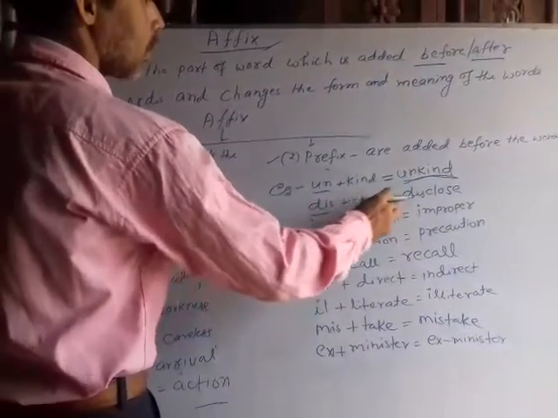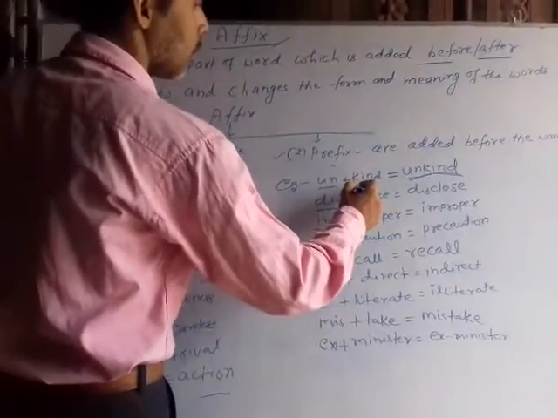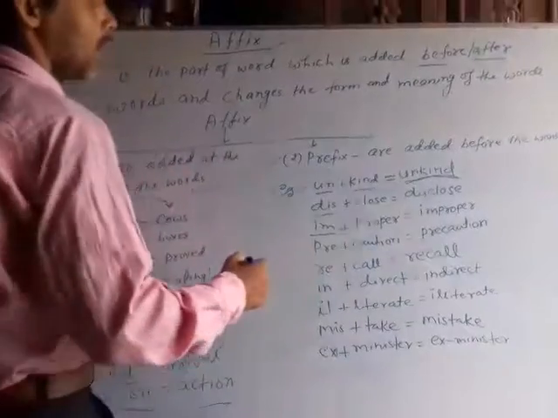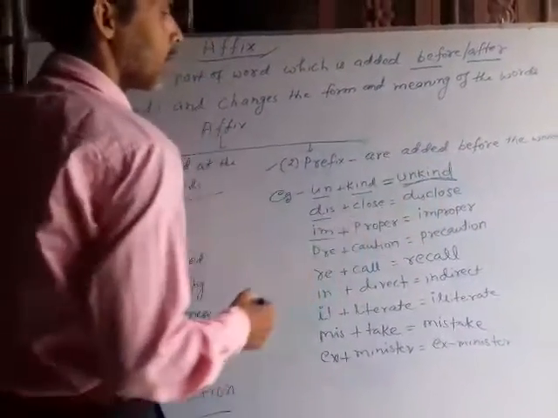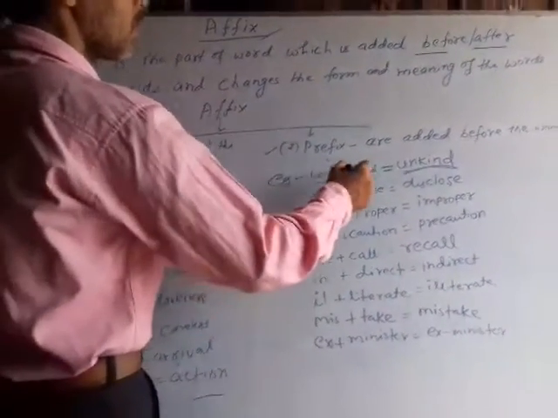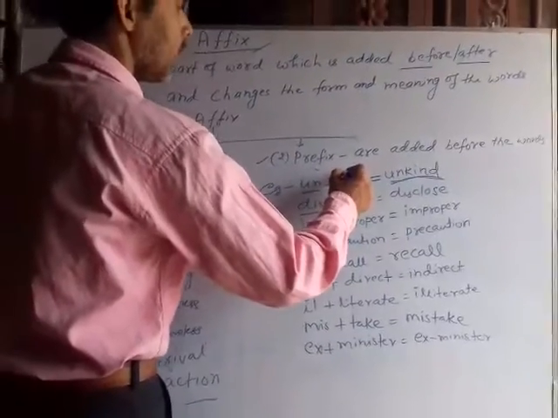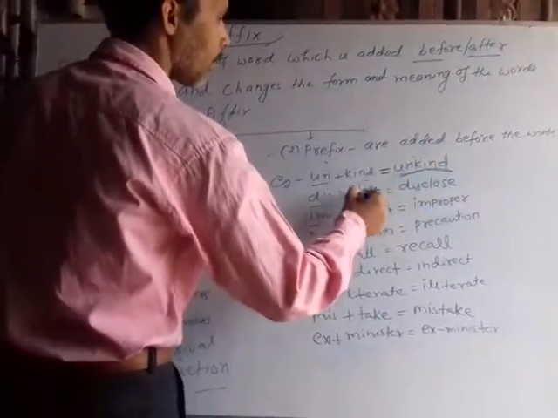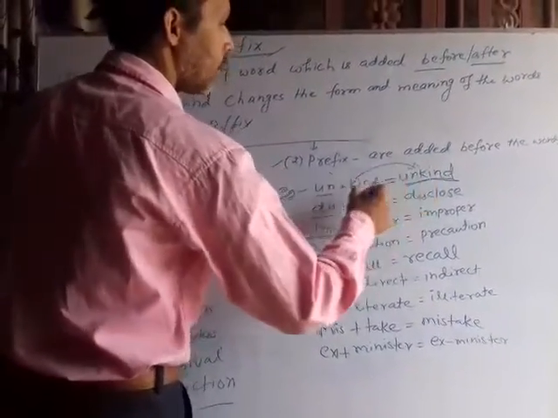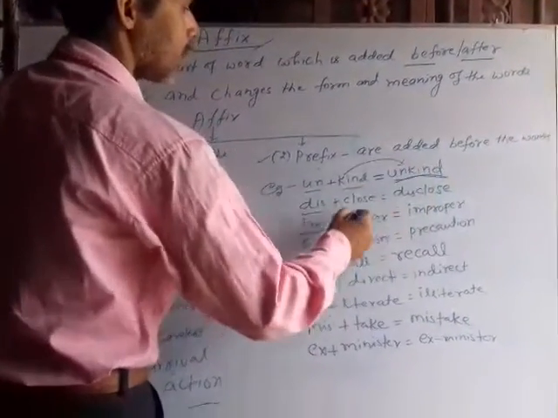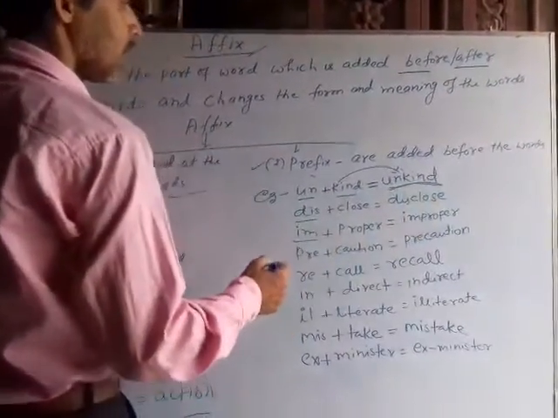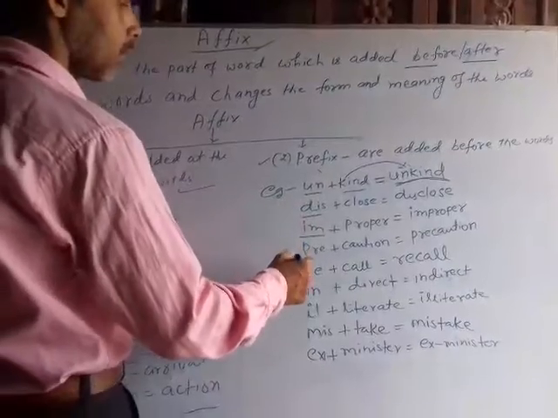Dis plus close, disclose. You know the meaning of kind and also you know the meaning of unkind. So the meaning is changing here. Kind becomes unkind, close becomes disclose due to the prefix.